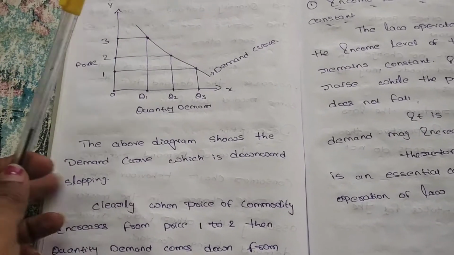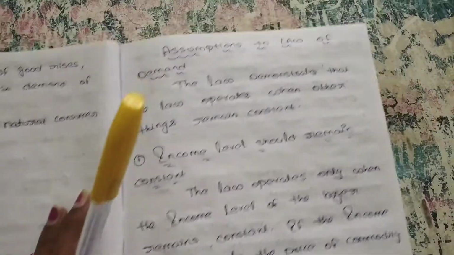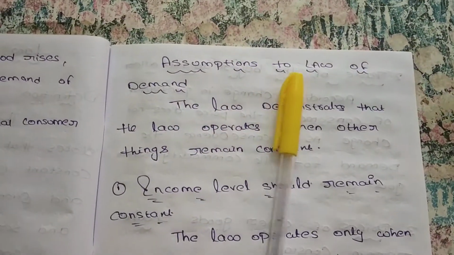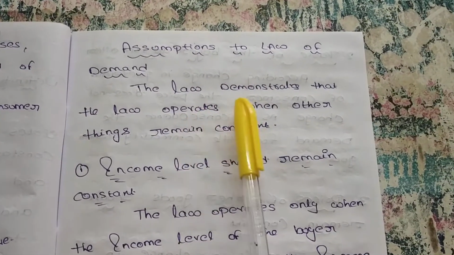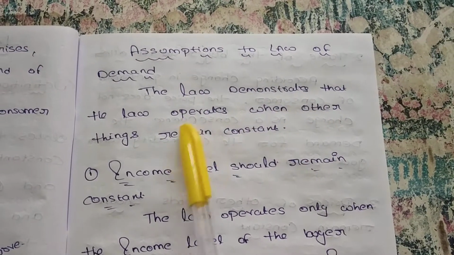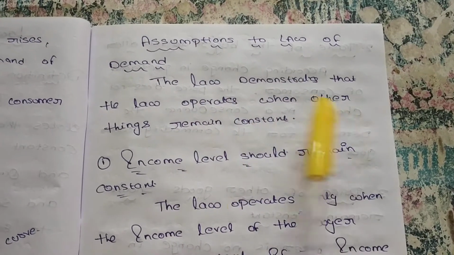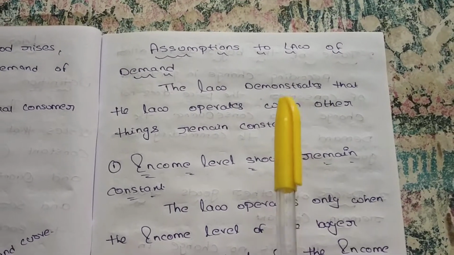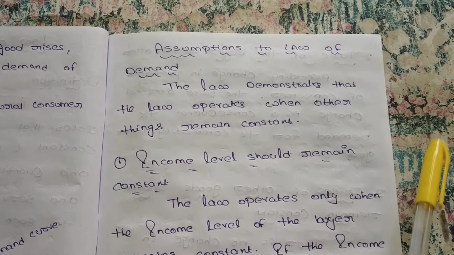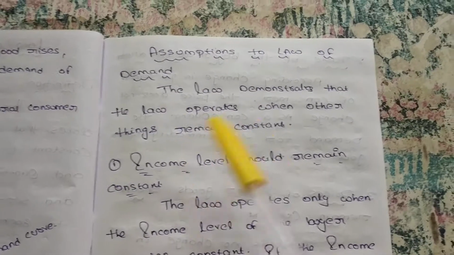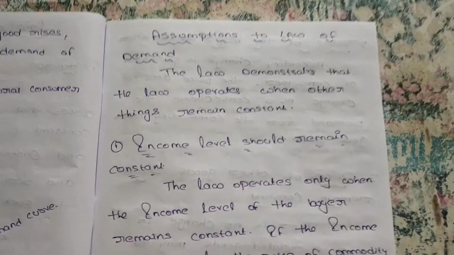In the law of demand, there are certain assumptions. Assumptions of the law of demand: the law operates only when other things remain constant. When there is a change in other factors like taste and substitutes, the law does not apply.